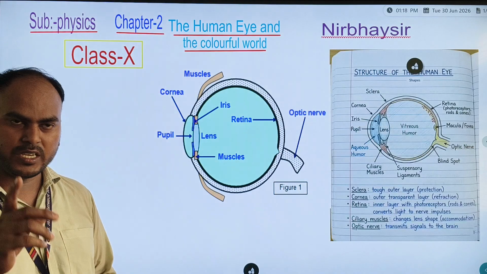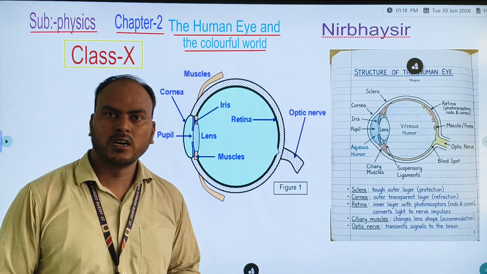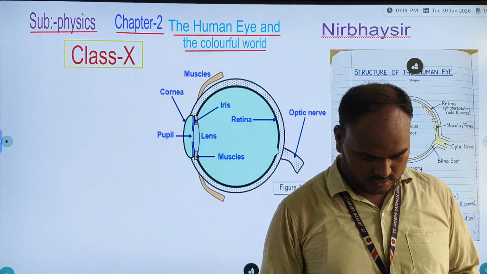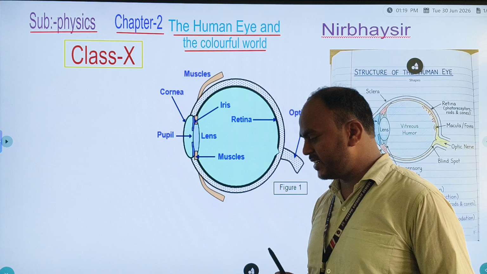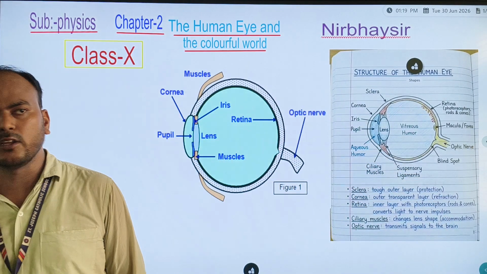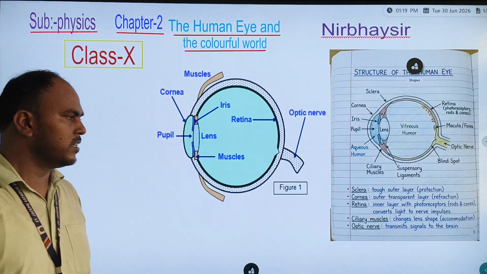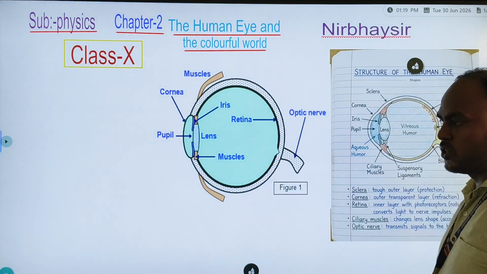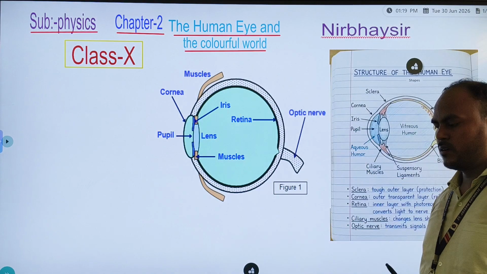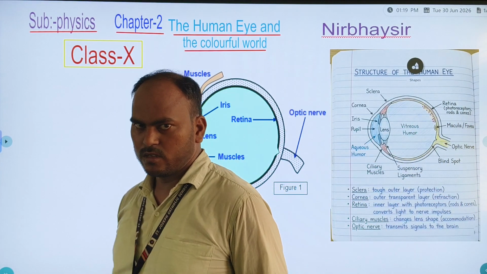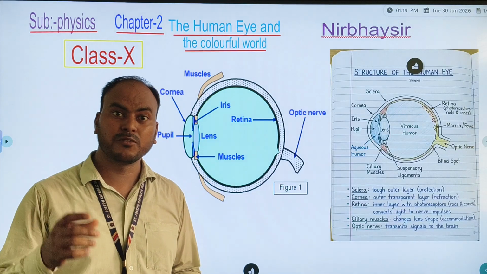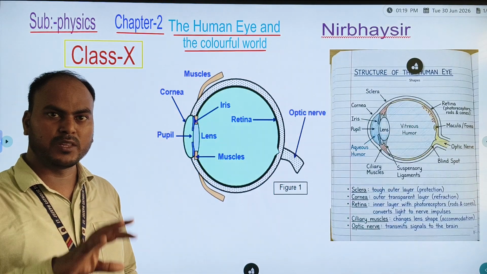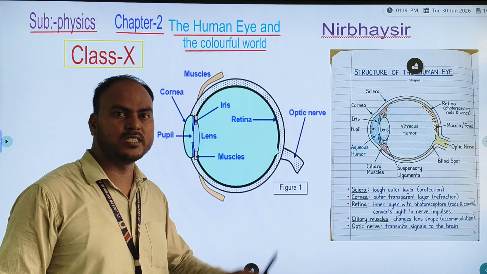As we know, we have knowledge about the sense organs. How many sense organs do we have, children? Reply in the comment section. Yes, you are saying right. You are all very good students, dedicated to learning something. There are 5 sense organs, and from those 5, one sense organ is the eye.